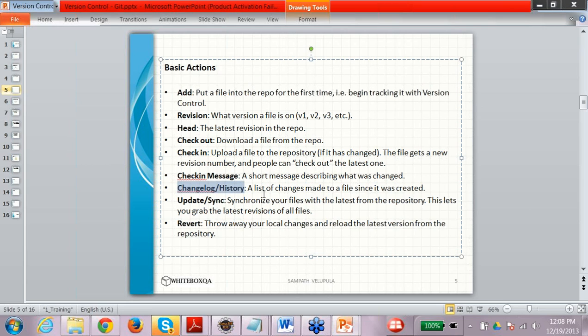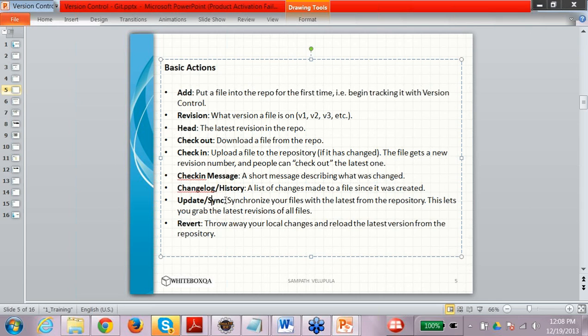You can also see the change log, or list of the changes that have been made to the file since it was created. So it will show how the file was updated. Let's say you updated a file, then somebody else updates the file, and what was the update on that file, that is also logged there.